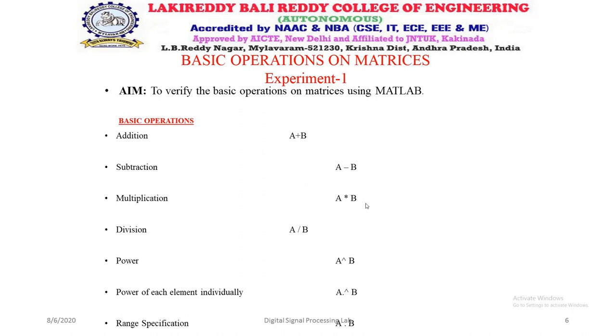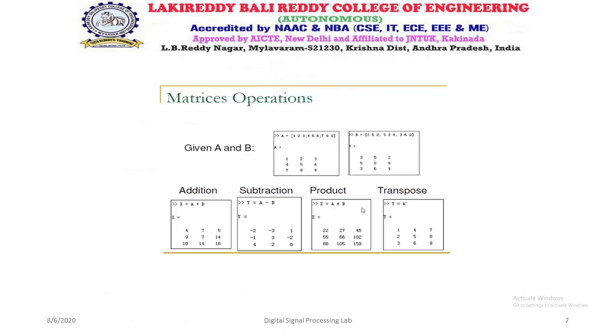Here some operations are there: addition, subtraction, multiplication, division, power, a power b, power of each element, and range specifications. These are some operations we have.